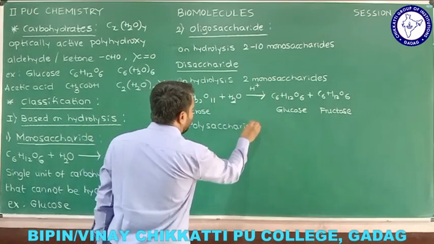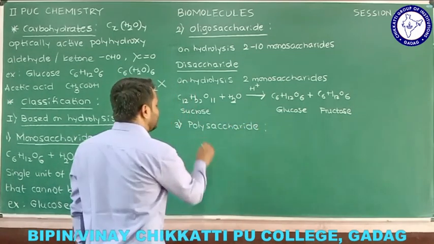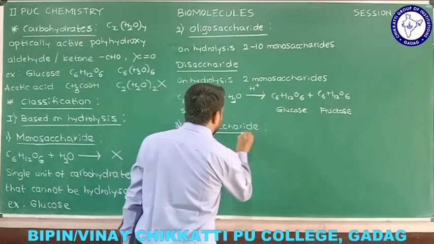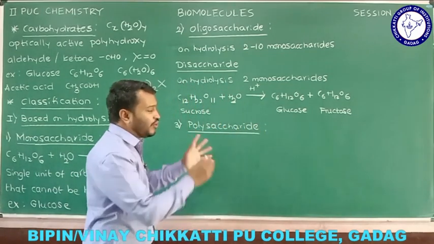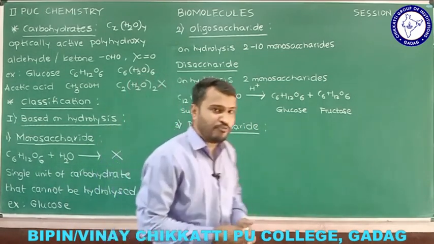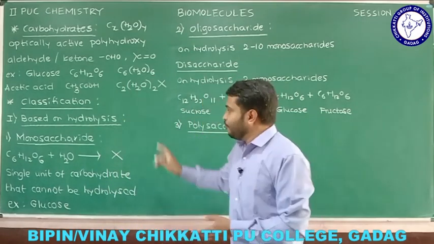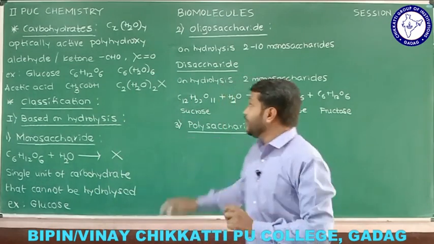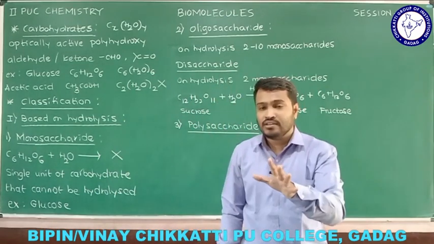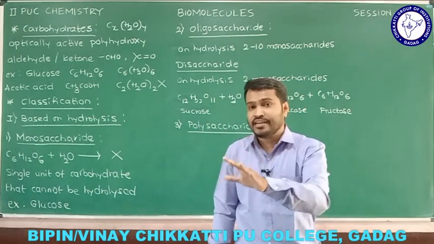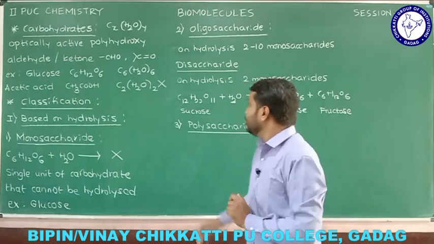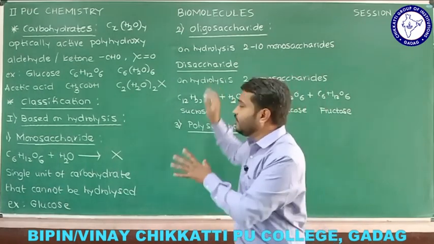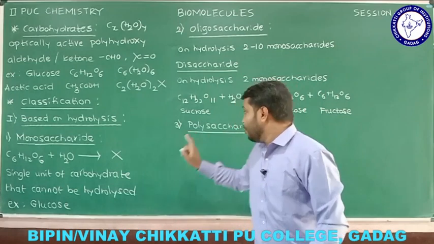Third one, polysaccharides. So we'll see what the polysaccharide stands for, as the name indicates. Now I hope you can guess the meaning of polysaccharide. Monosaccharide on hydrolysis you are not going to get any product. In oligosaccharides on hydrolysis you will get monosaccharides in the range of 2 to 10. If you get only two monosaccharides on hydrolysis we call it a disaccharide.